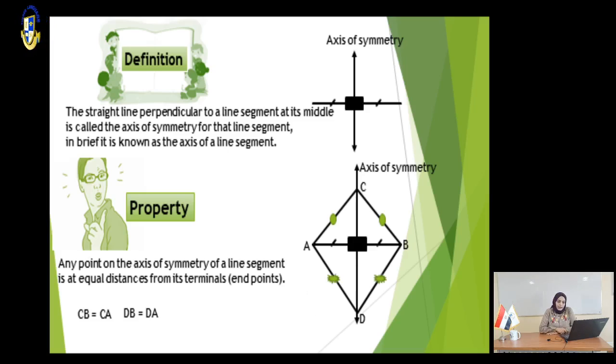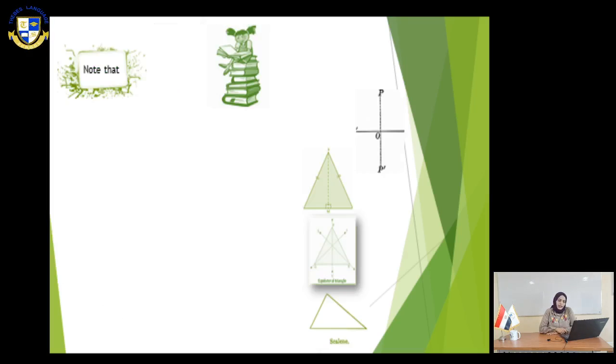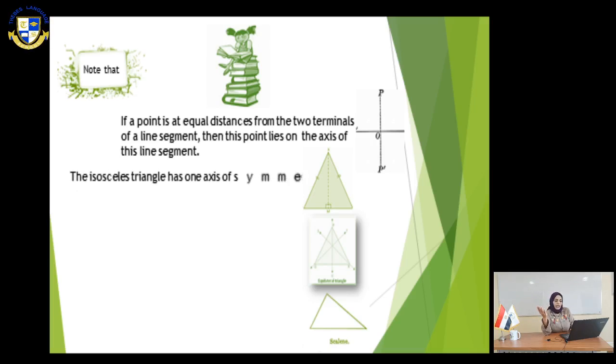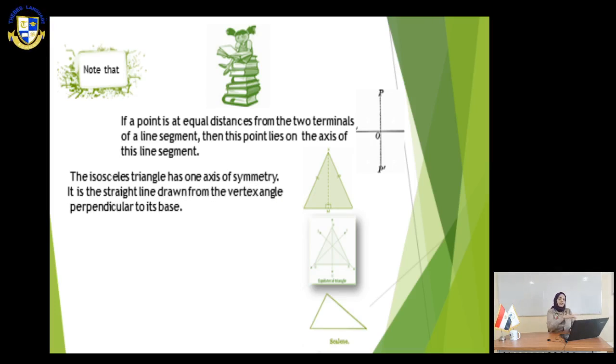Let's move to slide number 4. Note that if a point is at equal distance from the two terminals of a line segment, then the point lies on the axis of symmetry of the line segment. The isosceles triangle has only one axis of symmetry: the straight line drawn from the vertex of the vertex angle perpendicular to its base. As we see in the figure, XM is the axis of symmetry of the isosceles triangle, because XM is drawn from the vertex angle perpendicular to the base.